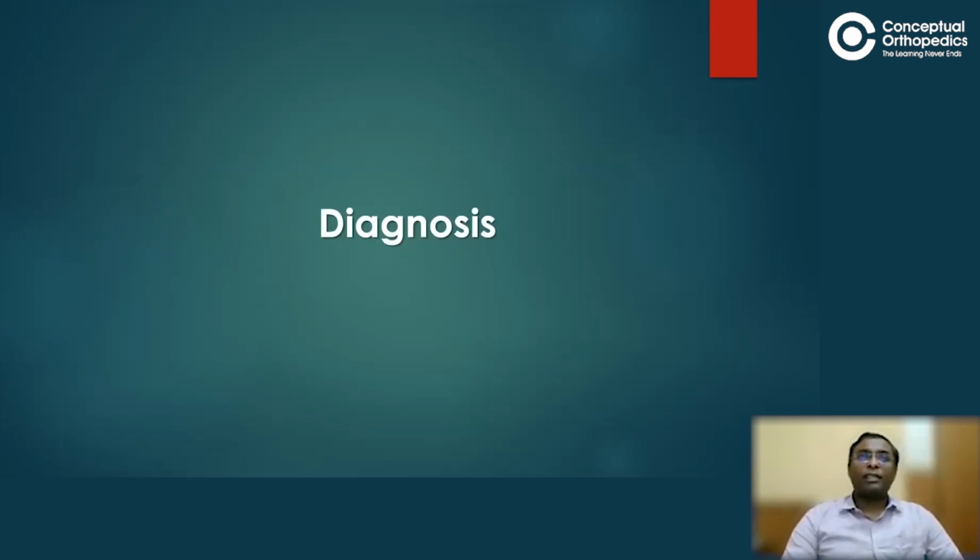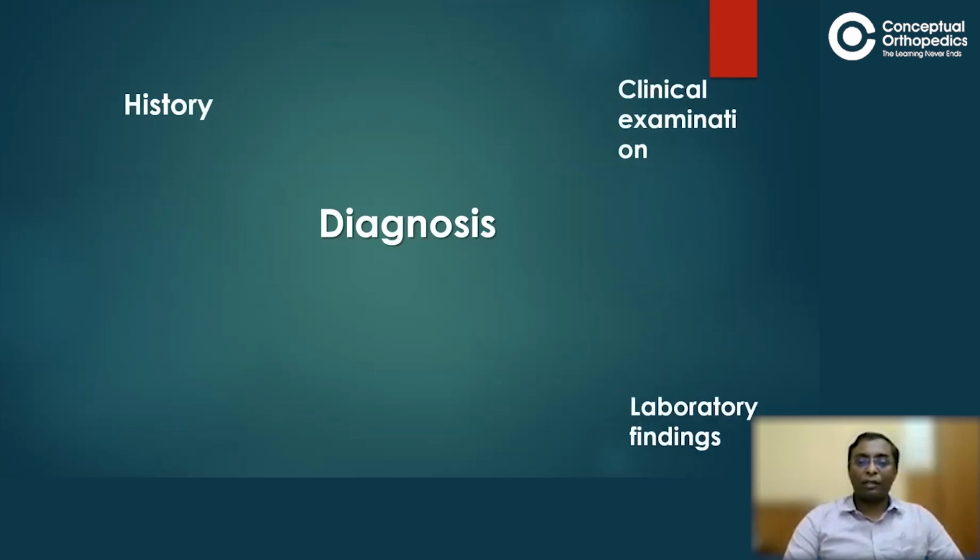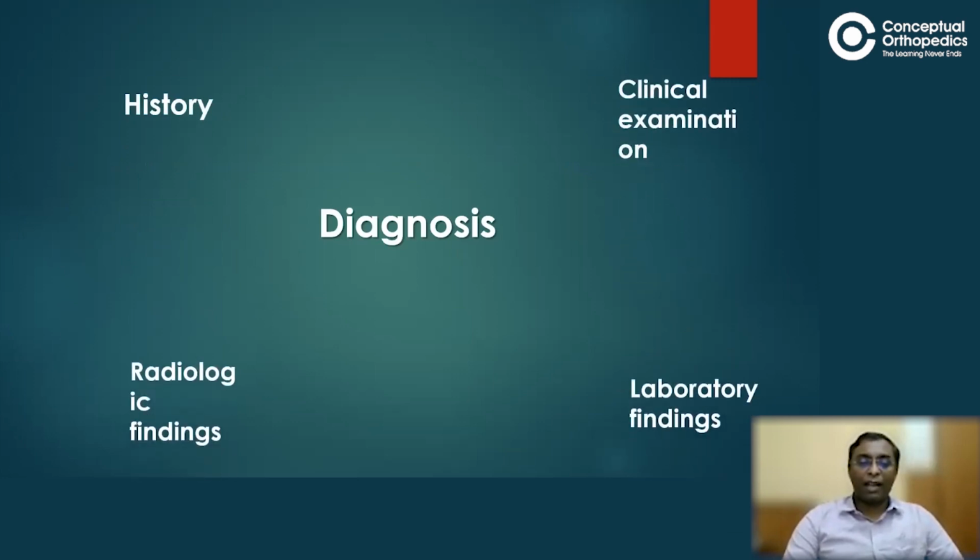We come to a diagnosis based on history, clinical examination, laboratory findings, and radiologic findings. Most clinicians will have this, but if you have the ability to interpret the radiologic findings, that makes you an outstanding clinician.